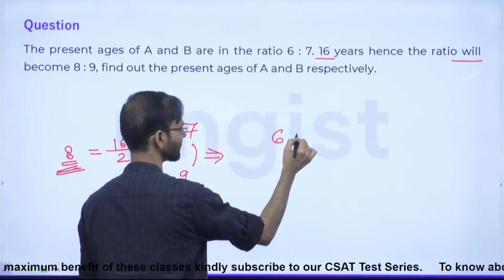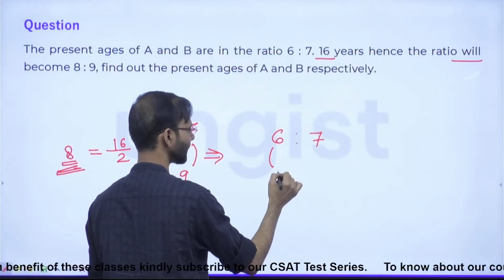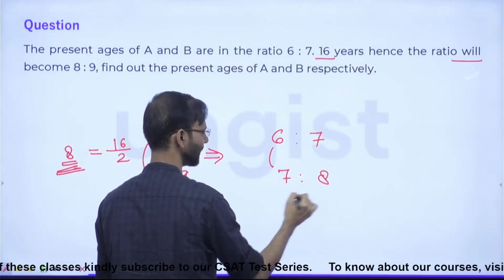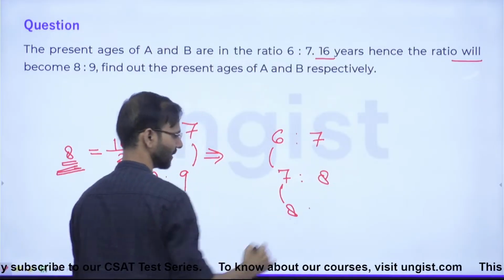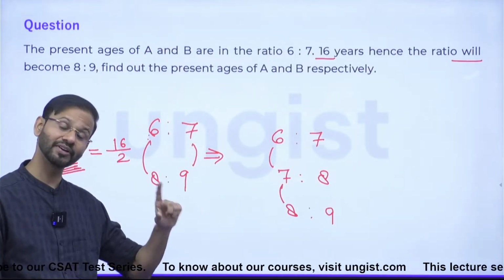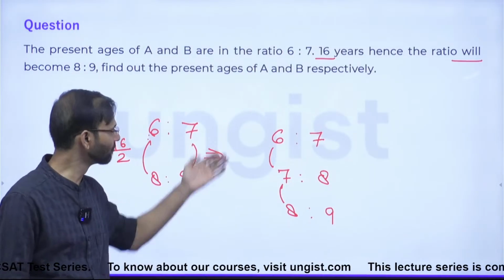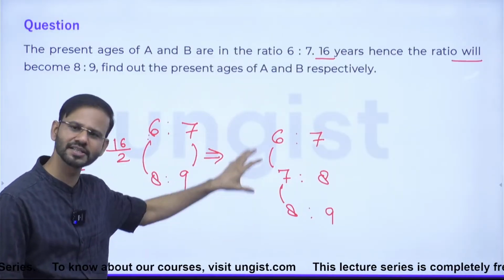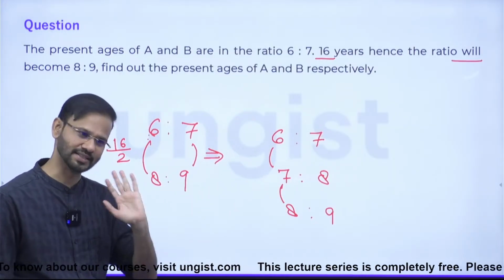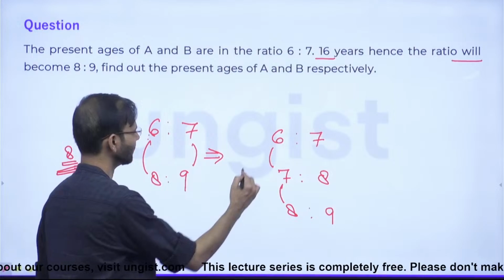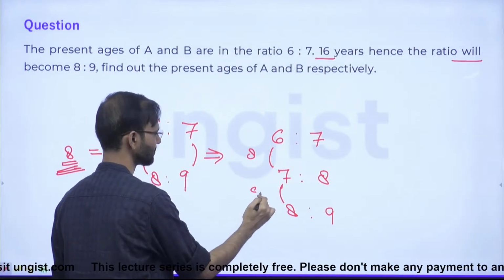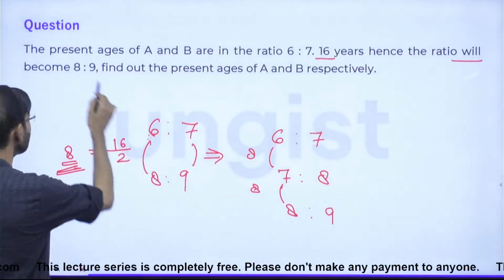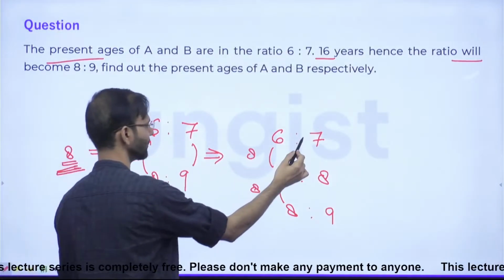So the real situation is 6:7. After 8 years, this becomes 7:8. And after another 8 years, this becomes 8:9. Like the property that we have discussed initially. In 4 years, in 4 years, in 4 years. So here it is in 8 years, 8 years, 8 years. Guys, it is clear, right? So in 8 years it becomes this, and in the next 8 years it becomes this.